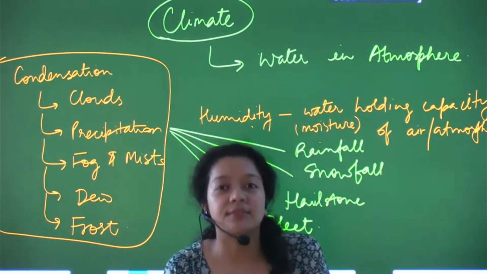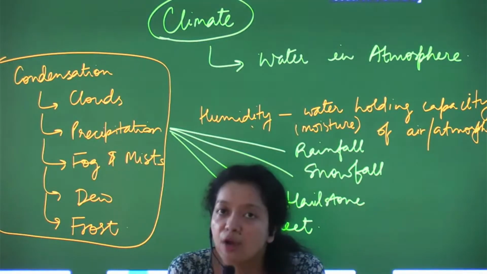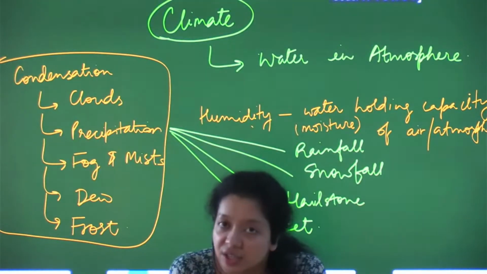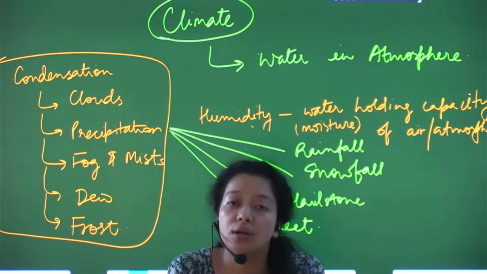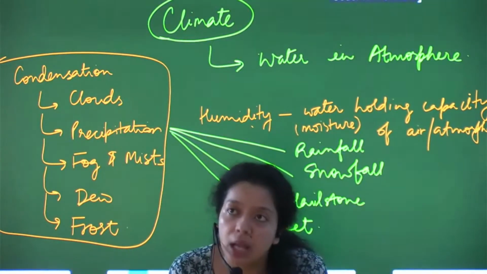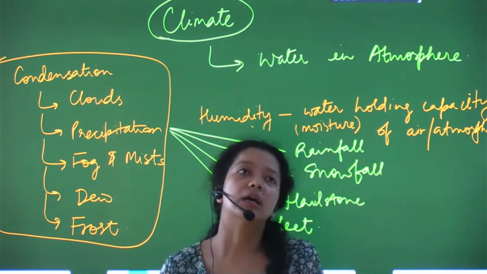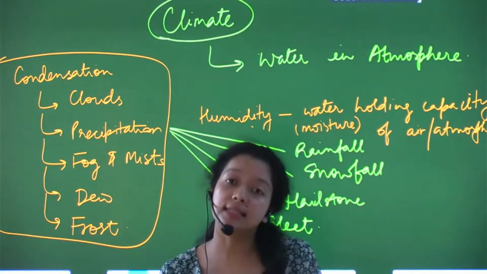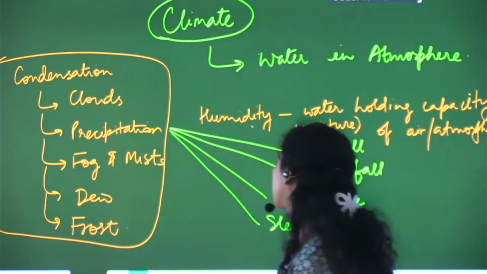The difference between fog and mist is, first, their location. Fog is generally formed in low lying or low latitude areas, whereas mist is formed in hilly or mountain regions. Fine. And mist is denser than fog, so mist has more moisture.